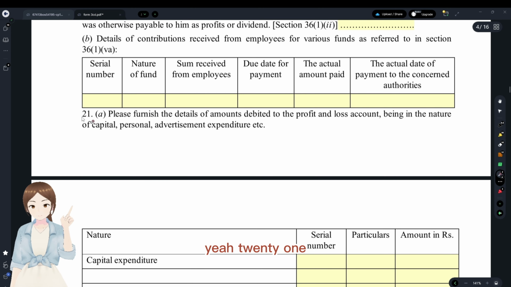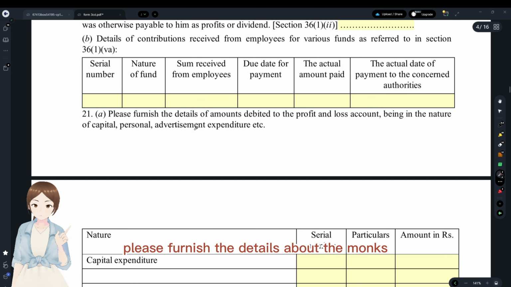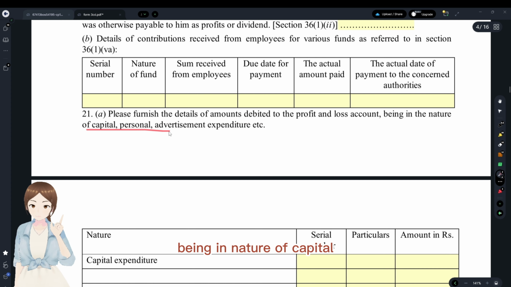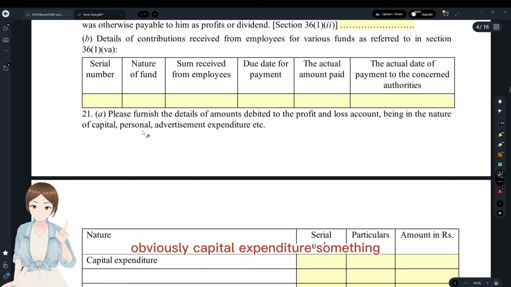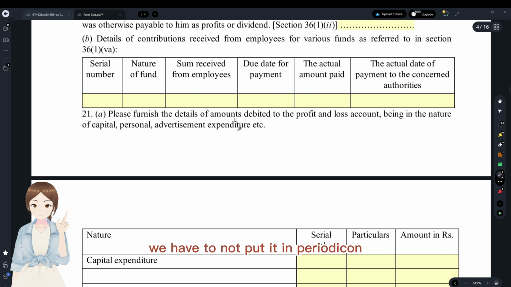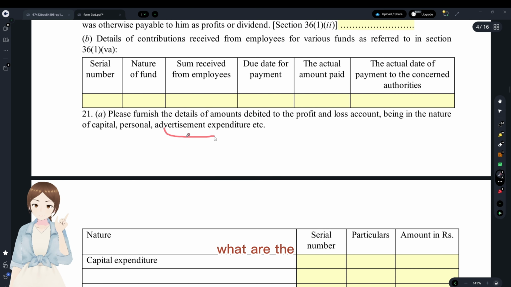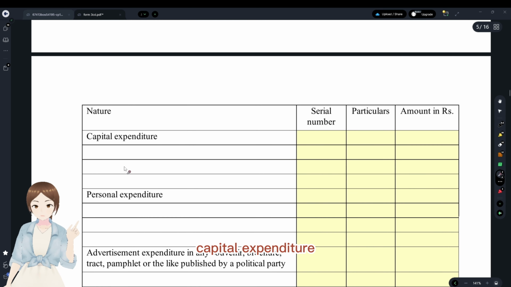Yeah, 21. This is the biggest clause, and after this, everything goes super fast, okay? The first one is, please furnish the details about the amounts debited to the P&L account, being in the nature of capital, personal, advertisement expenditure, etc. Obviously, capital expenditure is something we have to not put in the P&L account. That's why we are asking. Personal, we have to not put that. What is it that we have to see with regards to advertisement expenditure? We'll see. Capital expenditure, yes.